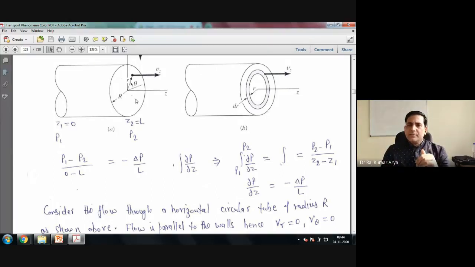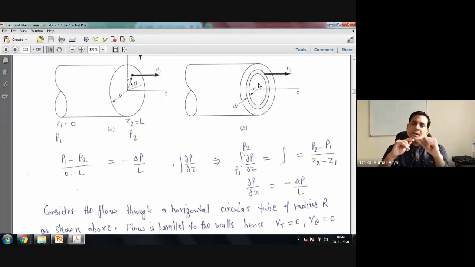So in this case, if you say your flow is axisymmetric, it means, let's say you have this particular ring at a particular R here. Either you move to a theta of 10 degrees, 0 degrees, 90 degrees, 100 degrees, 120, until 360 degrees, you are moving on this circumference. There is no change in velocity. So this is called axisymmetric flow. The velocity is not changing with respect to theta at a given value of r. Means, let's say you have taken a given value of r, let's say 0.1 meter.